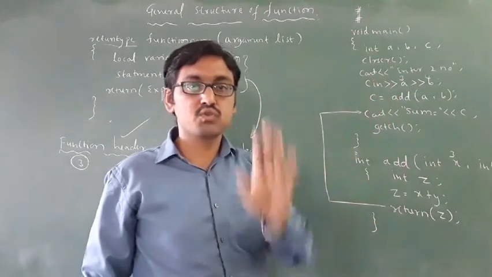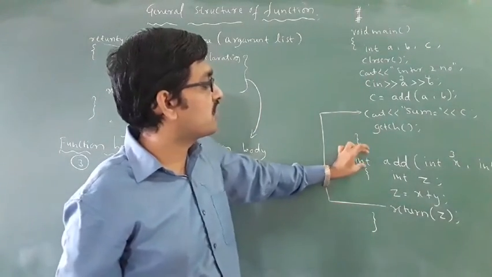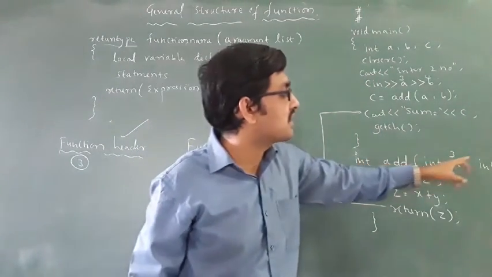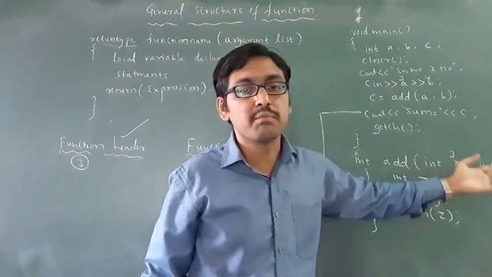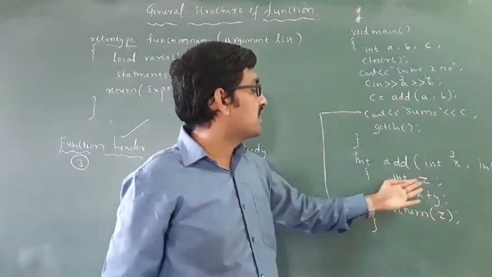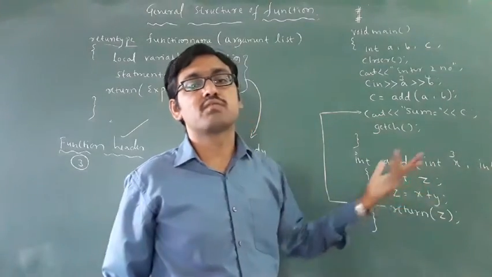But if you do it through a function, you have to write, take one function name, add, then int x, int y. You can take any names, p, q, r, otherwise you can take a, b also, no problem. Then z equal to x plus y.